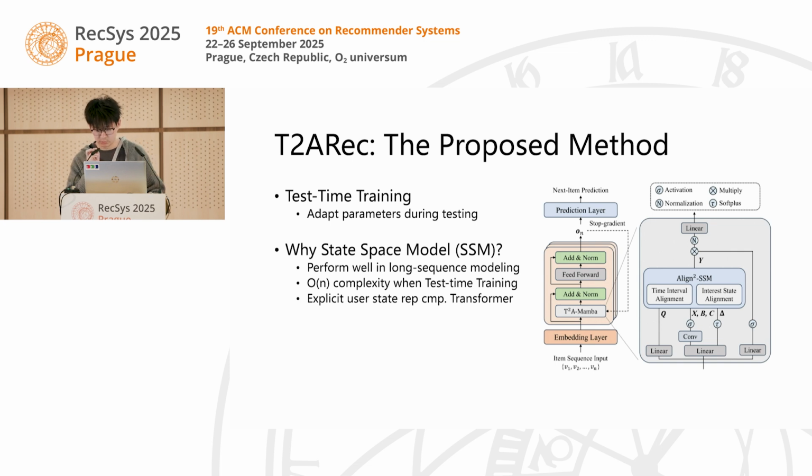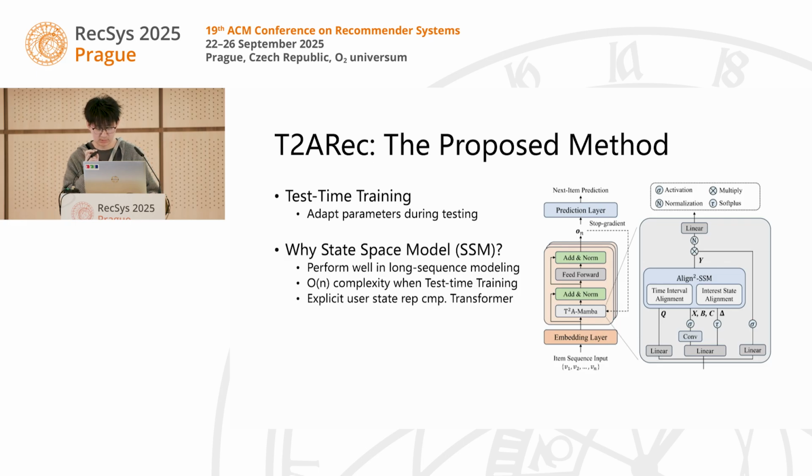To address these challenges, we propose T2Rec, which combines two core ideas. The first is test time training. Unlike static models, T2Rec adapts its parameters during the testing using the unlabeled test data. The second is the state space model, and we use Mamba 2 as our backbone. Why use this? Because it handles long sequences efficiently compared to transformers, and explicitly models the user interest states, which is critical for tracking user interest shifts. T2Rec has two unique alignment modules to enable adaptive testing: the time interval alignment and the interest state alignment.